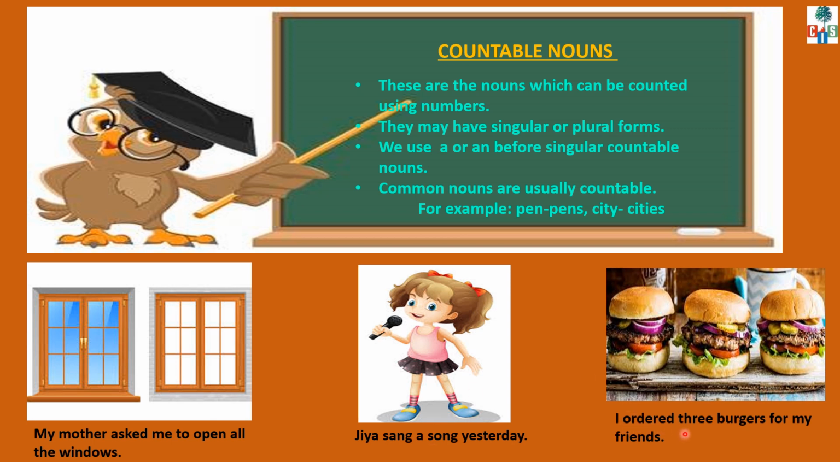I ordered 3 burgers for my friends. Children, in this sentence, the common noun is burger, and we can make the plural form of burger. Yes, burger, burgers. And before this common noun, I have written a digit, a number, 3. So, we can use a number before a countable noun. So, burgers is a countable noun.